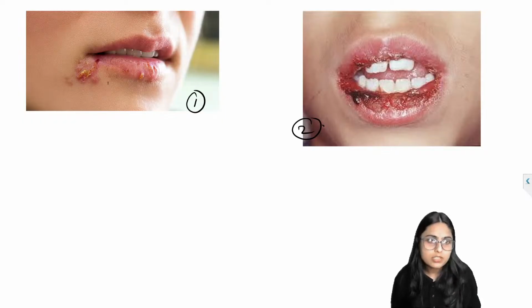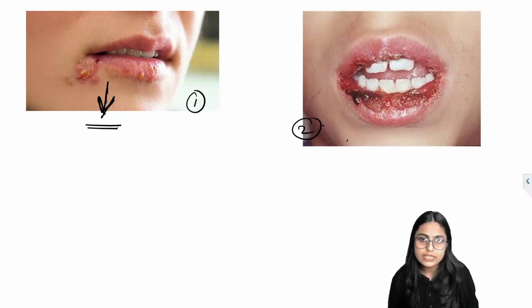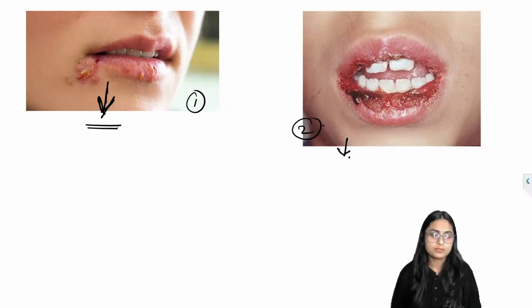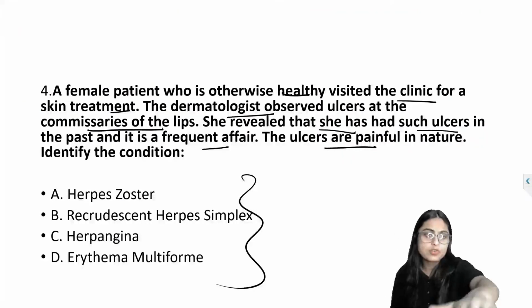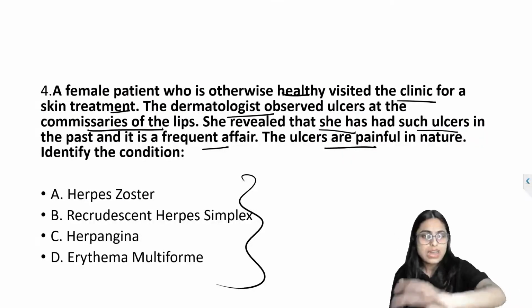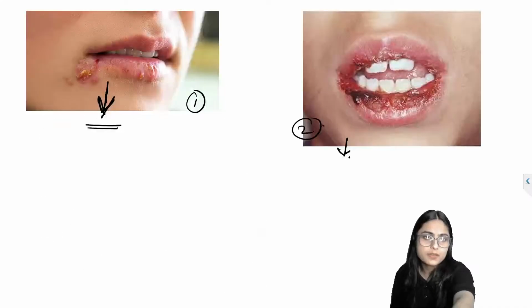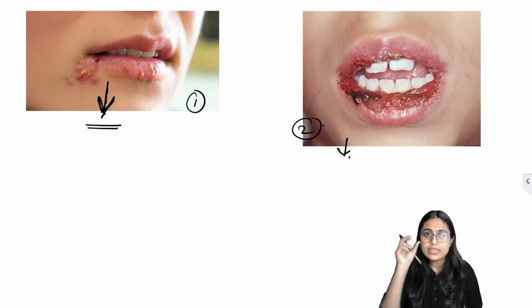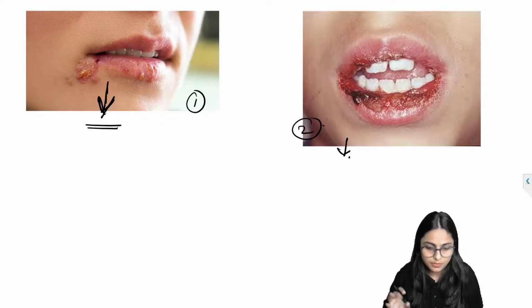First image, can anybody tell me which condition is given in the first picture? And which condition is in the second picture? I'm asking you among the options only, so the answer is here only. You just have to identify the conditions based on the characteristic feature seen in each condition.